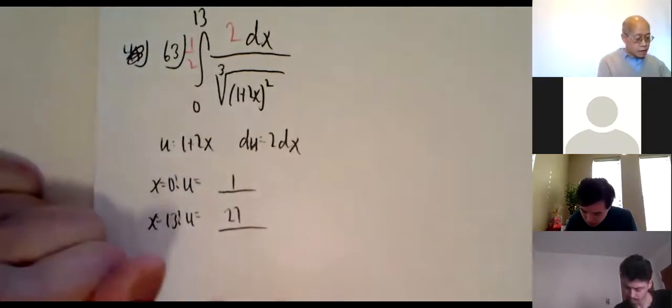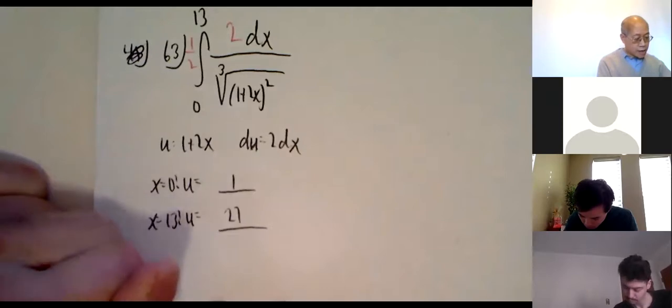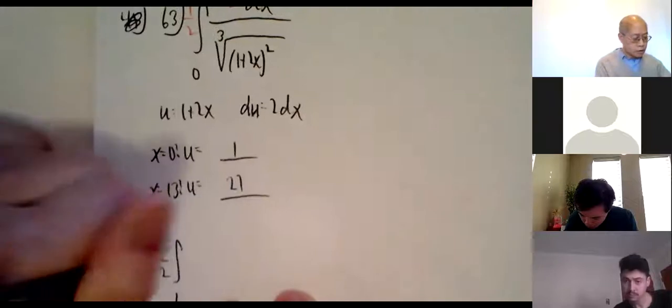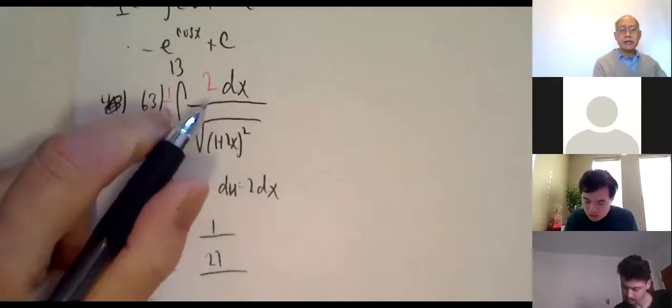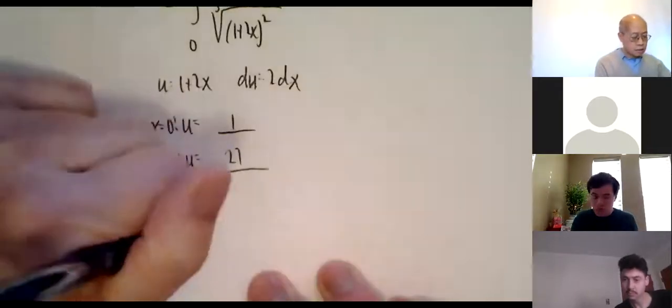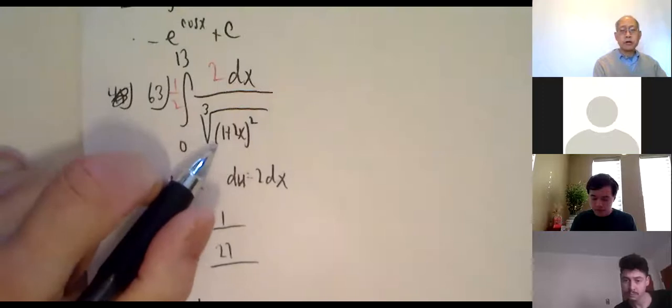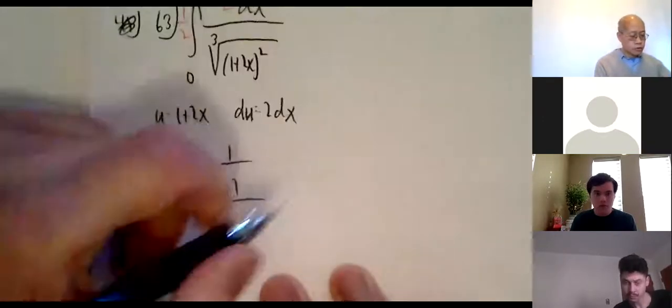Okay, so my I has 1/2. The integral is now from 1 to 27 of 2 dx. What is 2 dx? du, over u to the 2/3.